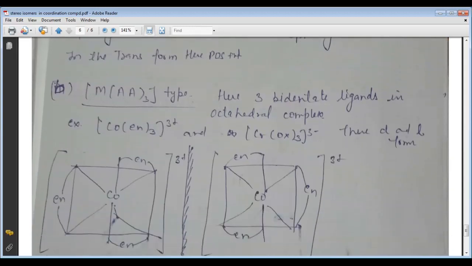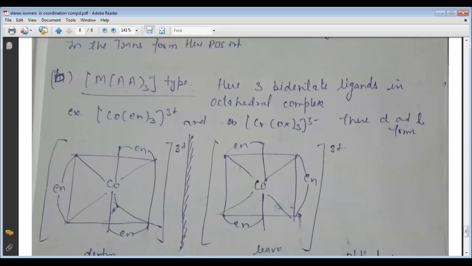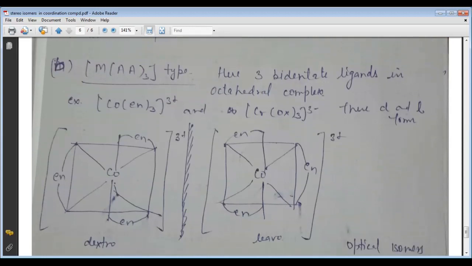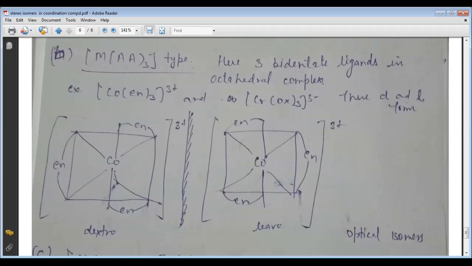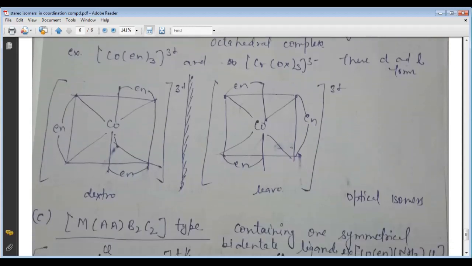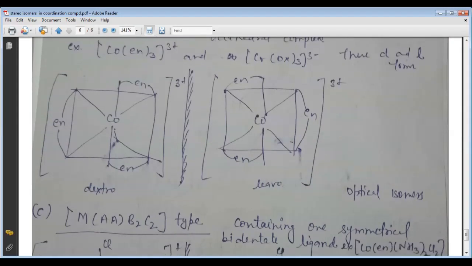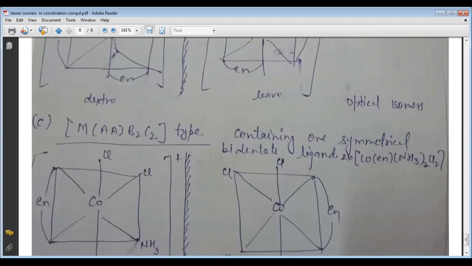Now the second type of the isomerism is MAA3 type. Here the A3 type means there are three bidentate ligands present in the octahedral complex. So this is the example of this type. Here we can see that the three ethylene diamine groups are present. Here they can show the dextro and the levo form. So these both are optically active. These are the optical isomers and optically active compound.